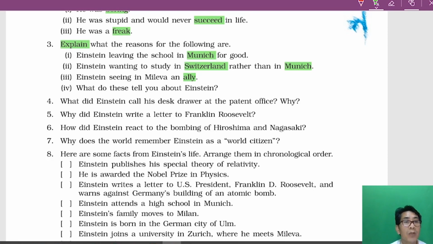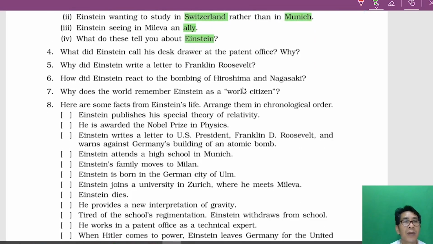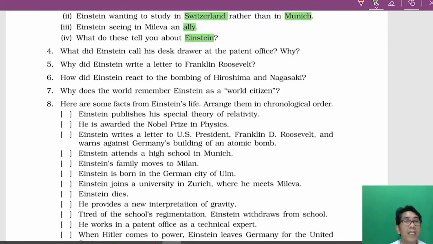What do these lines tell you about Einstein? These lines say that Einstein was very straightforward. He was very intelligent, all these things. You write your own answer. What did Einstein call his desk drawer? Remember, when he was working in the patent office in Bern, he called this desk drawer the Bureau of Theoretical Physics. You got it? Okay.